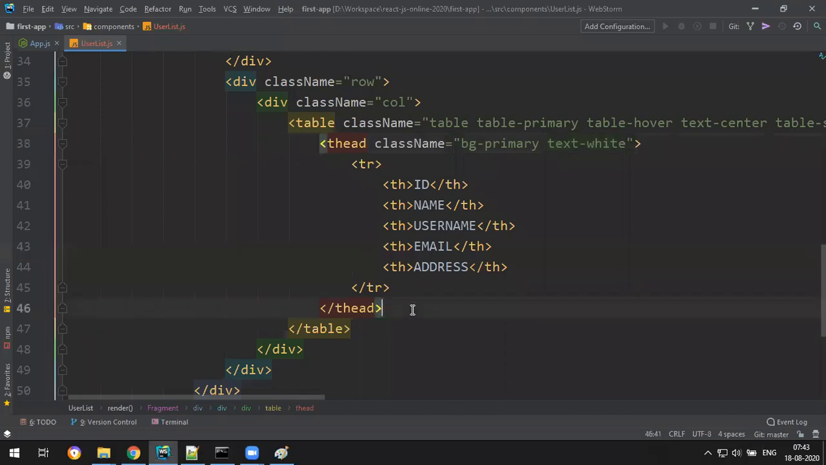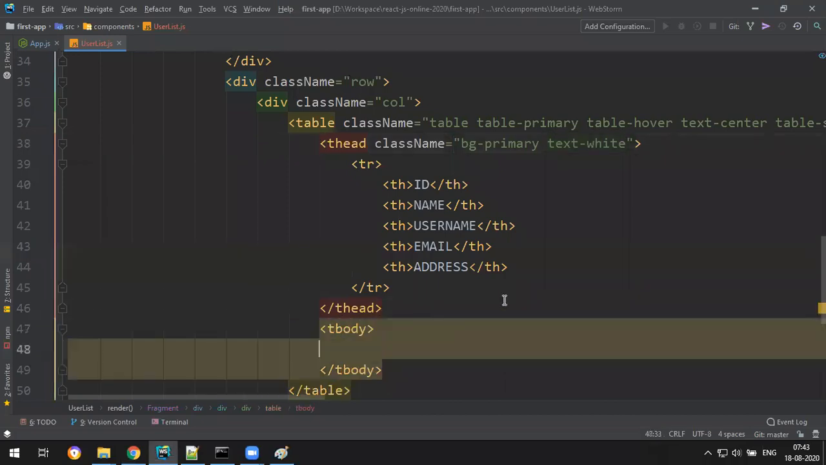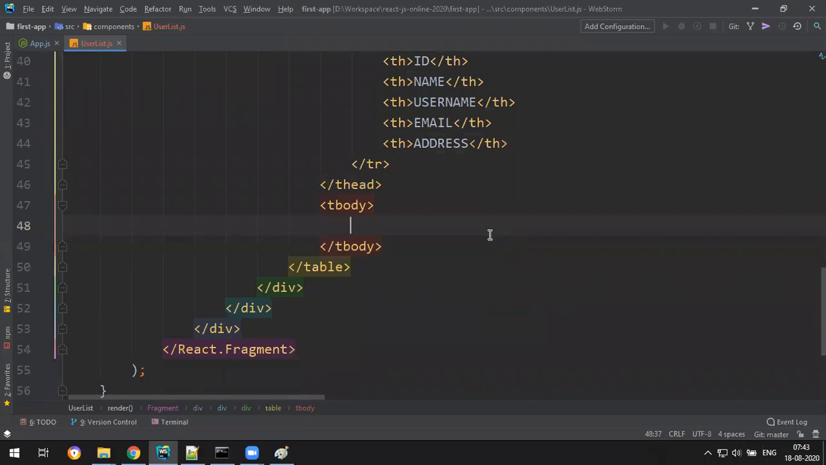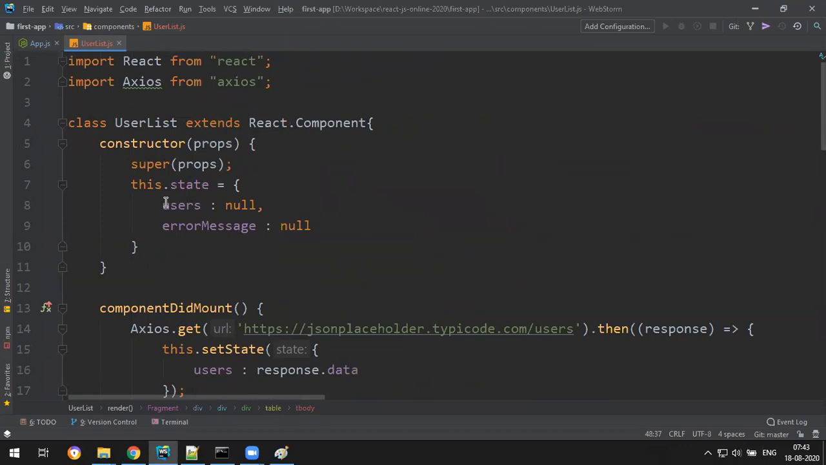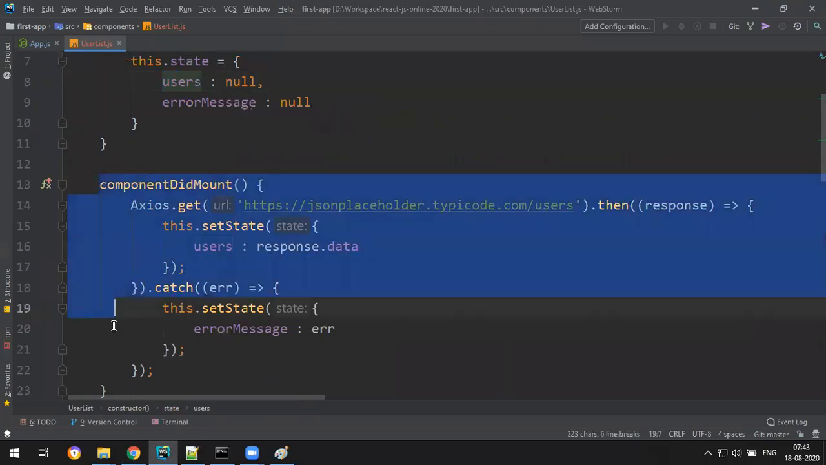So how you get data? We write T body. Okay, so T body. How to write is map function. Before I write map, I want to check that it contains data or not. Okay, so I have to write if condition because first time it will be null. When component is fully loaded, then this will get executed.